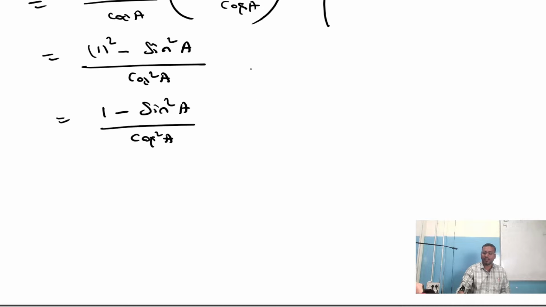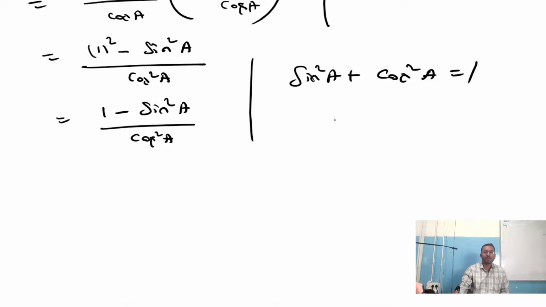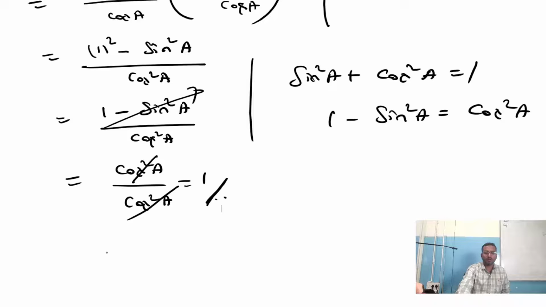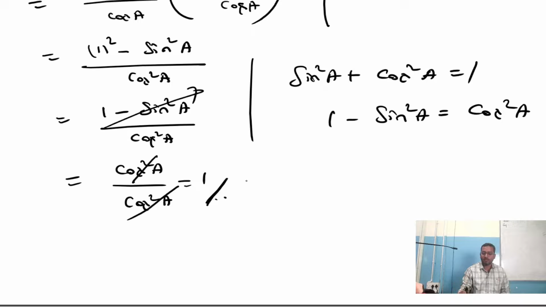Done. We have an identity such as we know that sin square A plus cos square A is equal to 1. Similarly, we can say that 1 minus sin square A can be written as cos square A from this identity. So in place of this 1 minus sin square A, I am going to write here cos square A divided by cos square A. So cos square A get cancelled, that is 1. That is my LHS. So here we have got the LHS as 1. So let me say this as my equation 1.